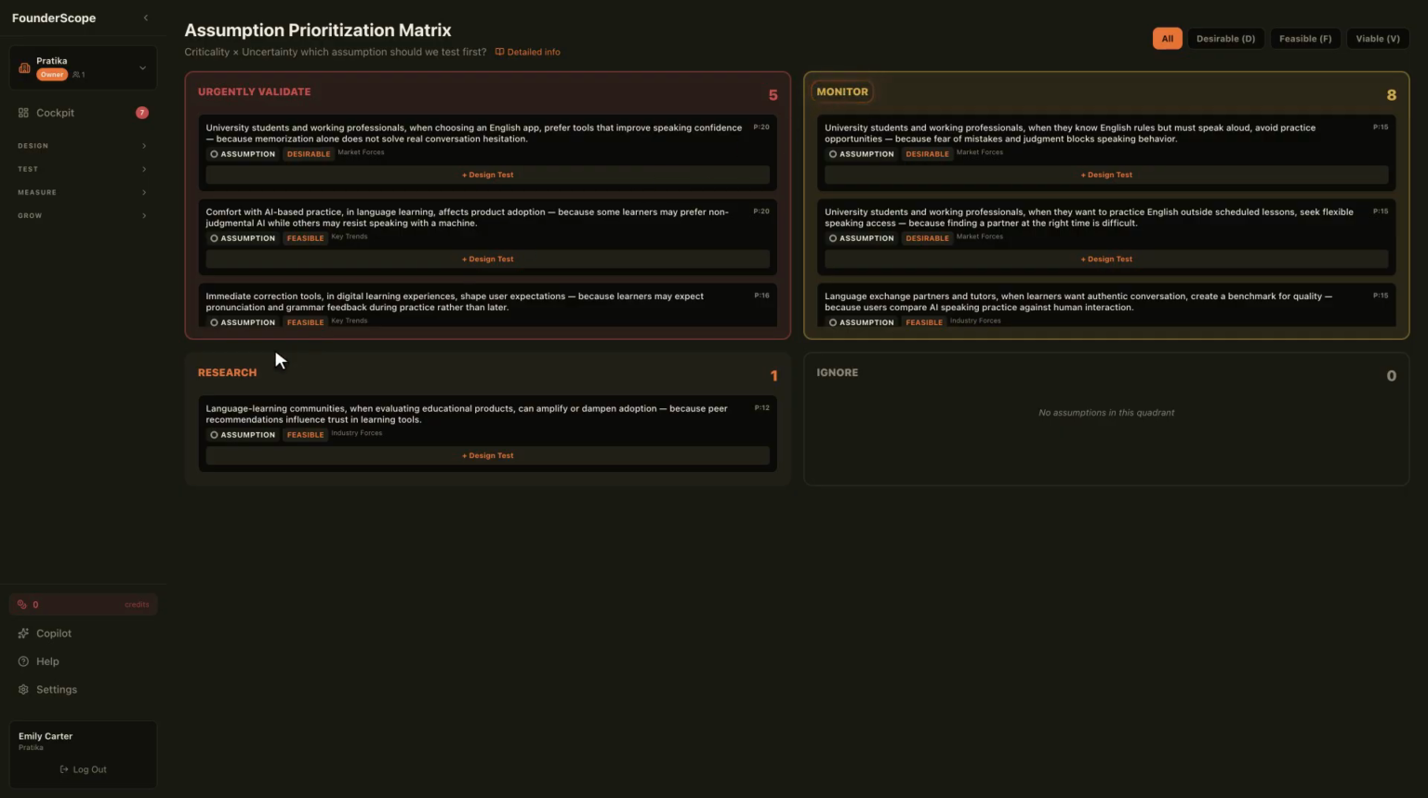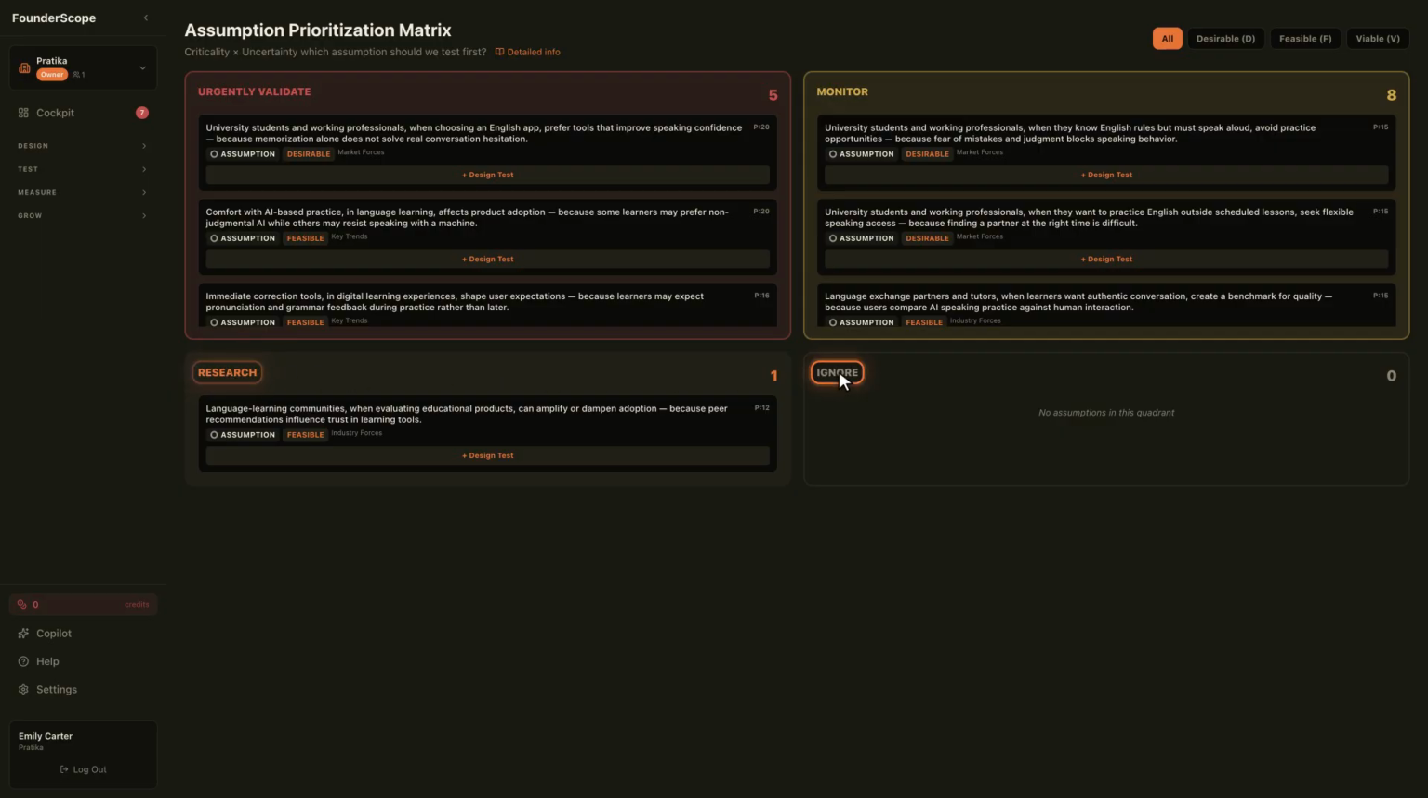The third quadrant, research. These are high uncertainty but low criticality assumptions. We're not very sure about them, but even if we're wrong, they won't sink the startup. In Pratika, secondary user gains like learner communities are here. It's not worth running expensive experiments for these. Desk research, surveys, and reviewing existing data are enough. Copilot generates quick research questions for these items, so you use your time efficiently.